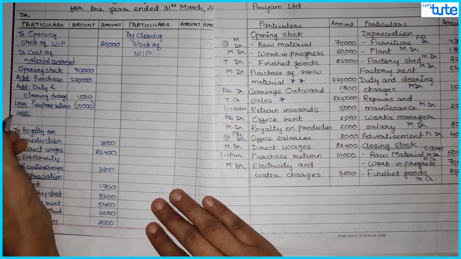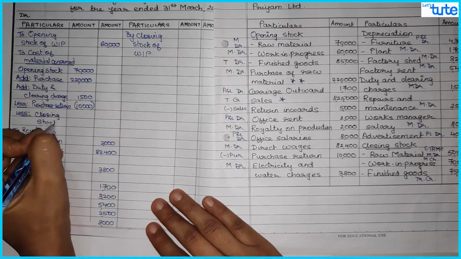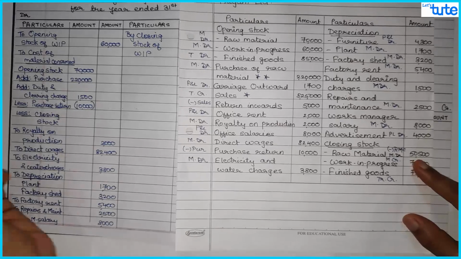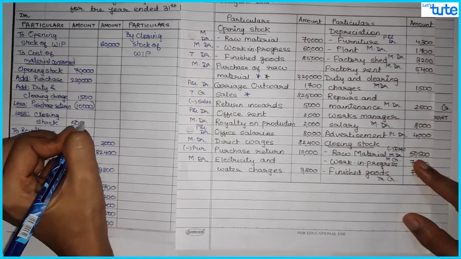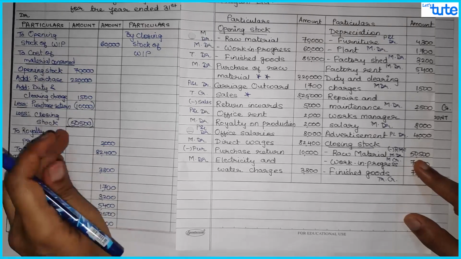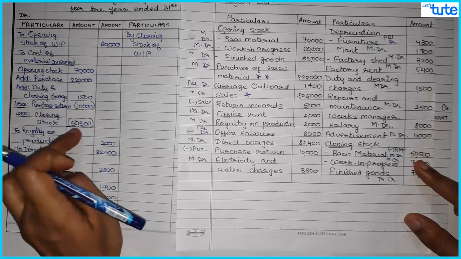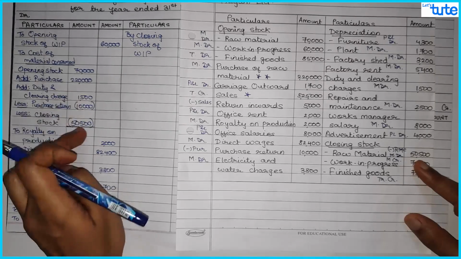Then we have closing stock of raw material, which will be deducted over here from raw material consumed. So less closing stock. So closing stock of raw material is 50,500. Whenever it is a less figure, do write in the brackets, so that when you calculate, the bracket figure will denote that you need to deduct that.